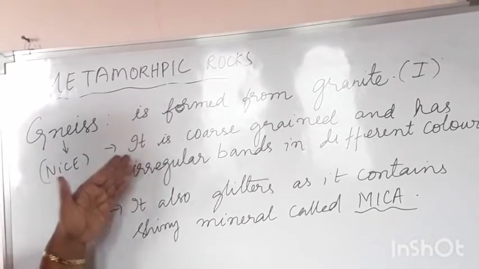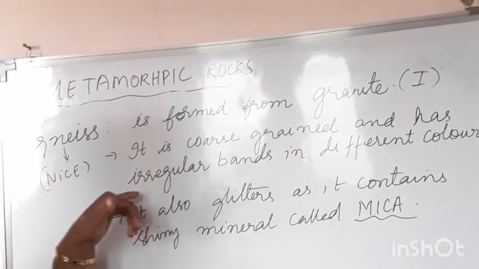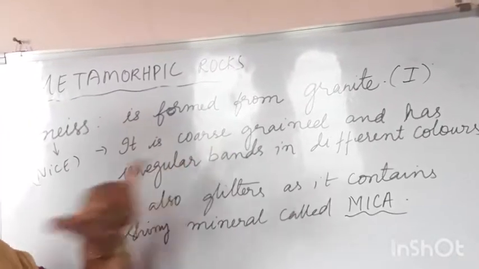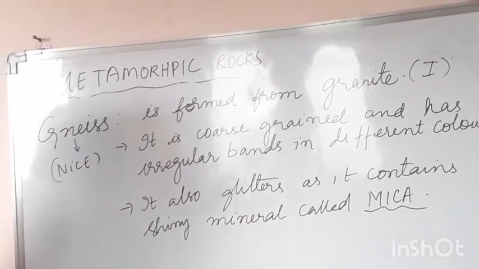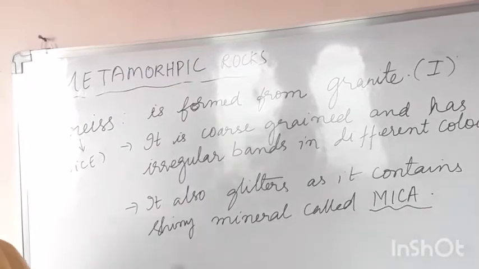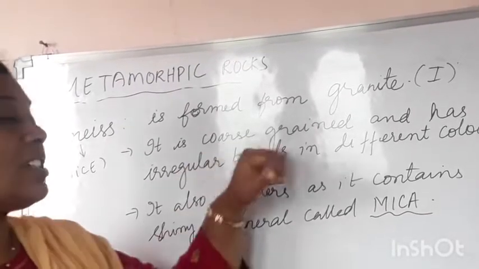Okay. It is coarse grained and has irregular bands in different colors. So if you see the appearance of this gneiss rock, it is coarse grained.